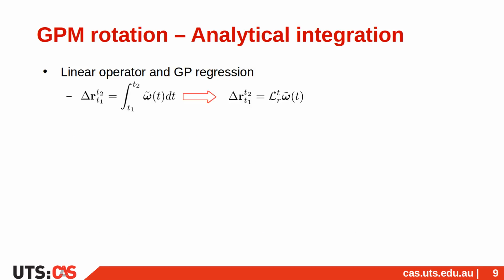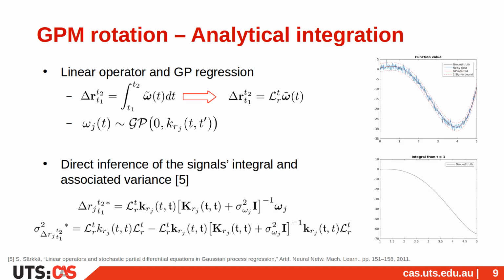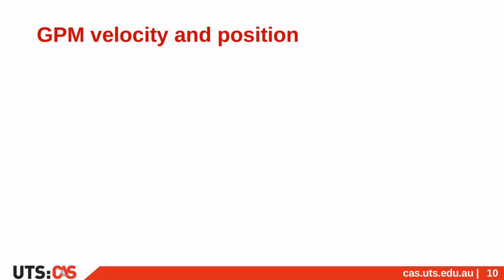First, let us rewrite the integral with the linear operator semantic. Then, by modeling the gyroscope data with 3 independent GPs, we can analytically infer the integral of the signal. If we get back to our toy example presented in the GP regression slide, we can infer directly the value of the integral as well as its variance. Further details about the application of linear operators are given in the paper.